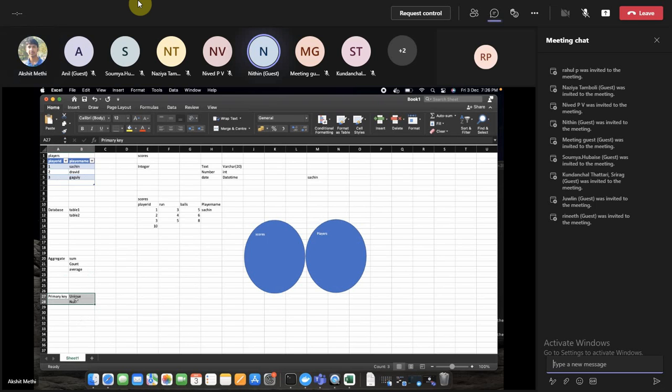If there is a primary key 4 in the players table and the player name is null, that still is a primary key, is it?